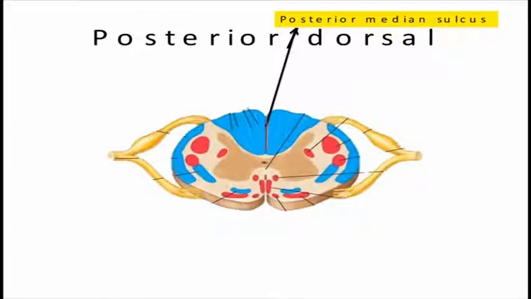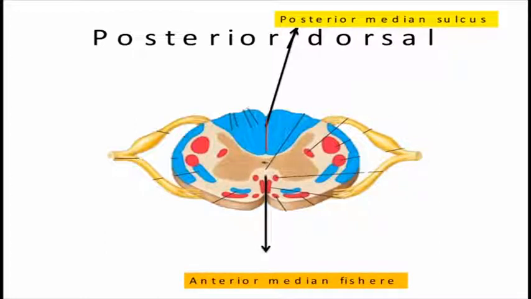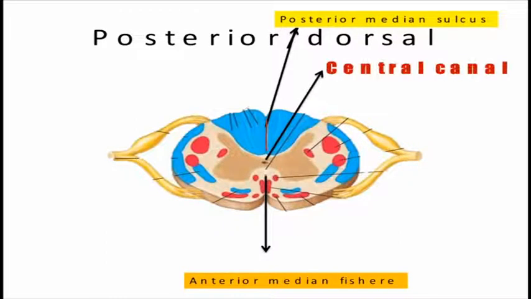This lining which joins the two lateral parts of the spinal cord posteriorly is called the posterior median sulcus, and this area which joins the two lateral parts anteriorly is called the anterior median fissure. Here there is the central canal.